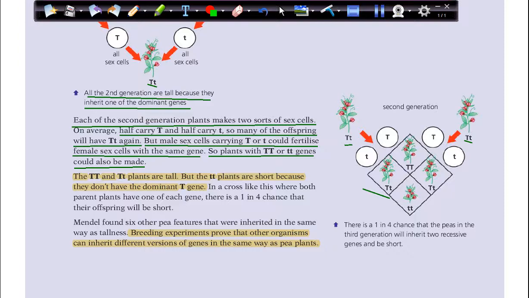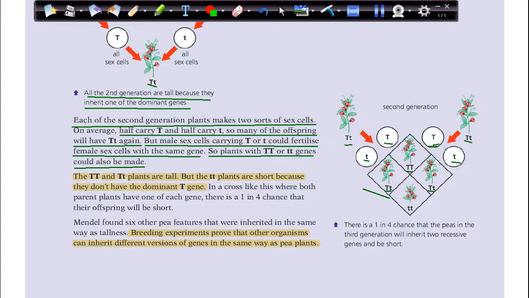If the dominant joins the dominant, we will have T capital T capital, very strong dominant. If the T capital joins the T small, we will have T capital T small. If we have the T small and T capital, that means we will get T small T capital, which is tall.